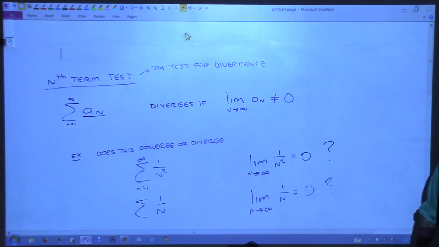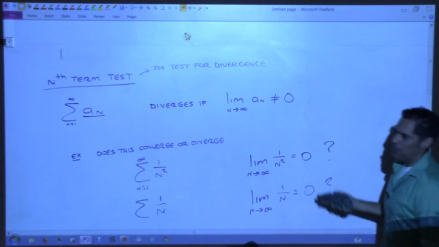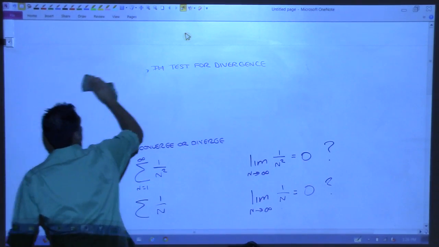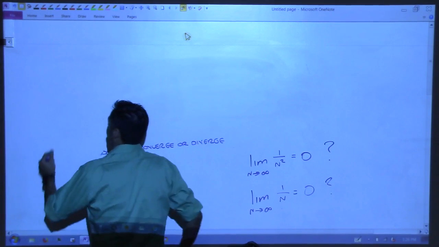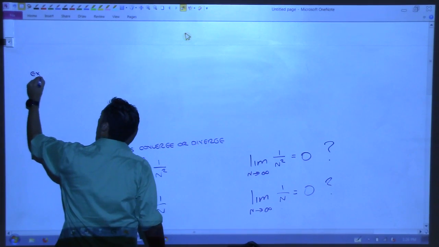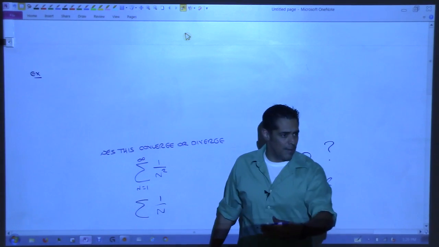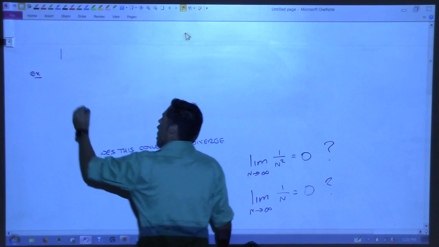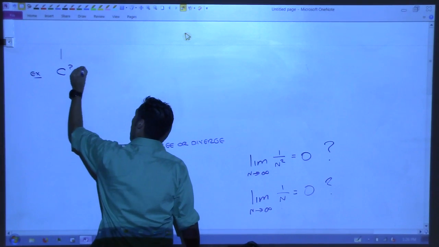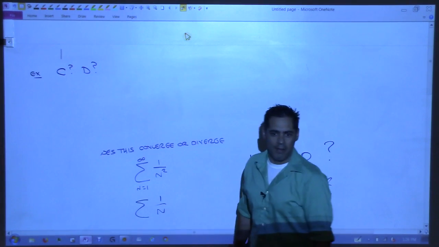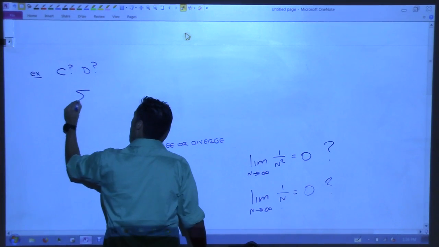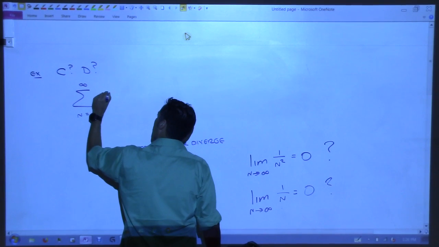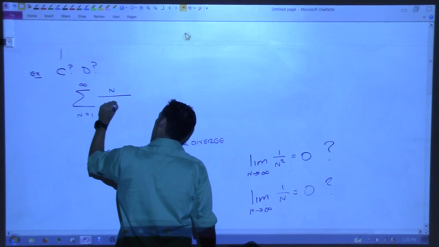Okay. So when would this test be useful? Let's do an example of one that this test would actually be useful for. So how about we have this as an example? I'm going to ask you, does this converge or diverge? Right now, I don't want to write this over and over. So I'm just going to go C question mark D question mark. Like, does it converge or diverge? All right. So here we go. Sum n equals 1 to infinity of n over n plus 1.